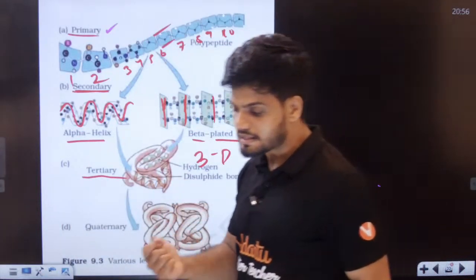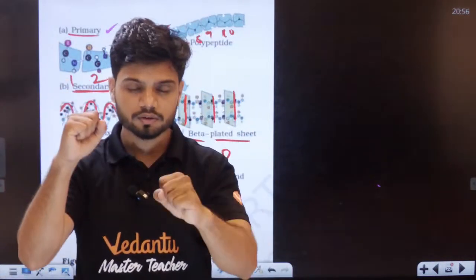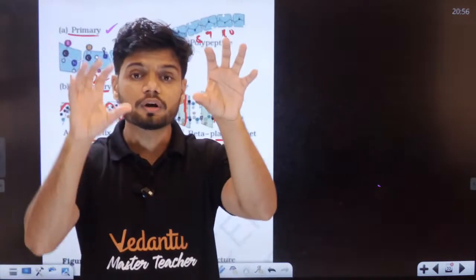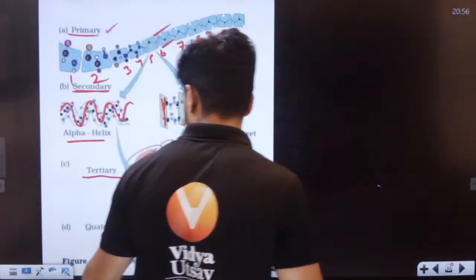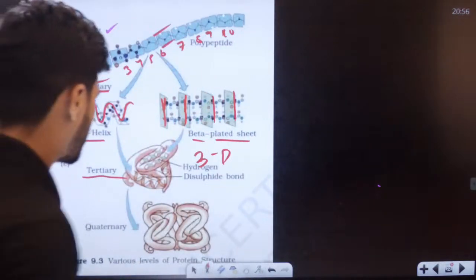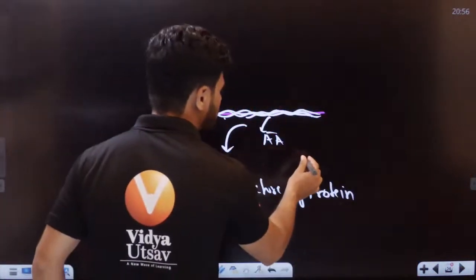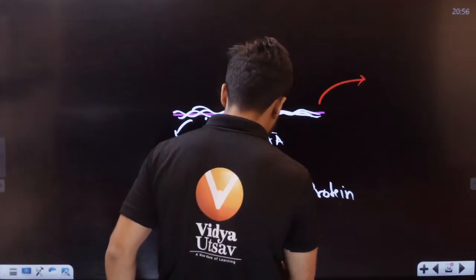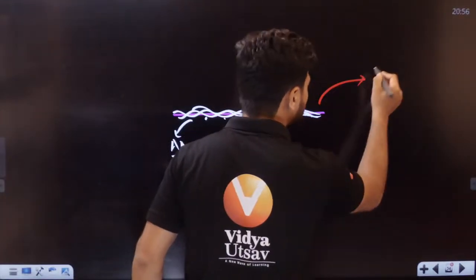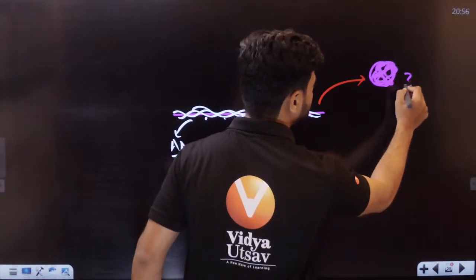Now let's say I take one ball here, and one more ball, 3, 4. I take four different woolen balls here. Let me just show you, students. This was primary structure. In the case of tertiary structure, I am making a ball like this. This is tertiary structure.